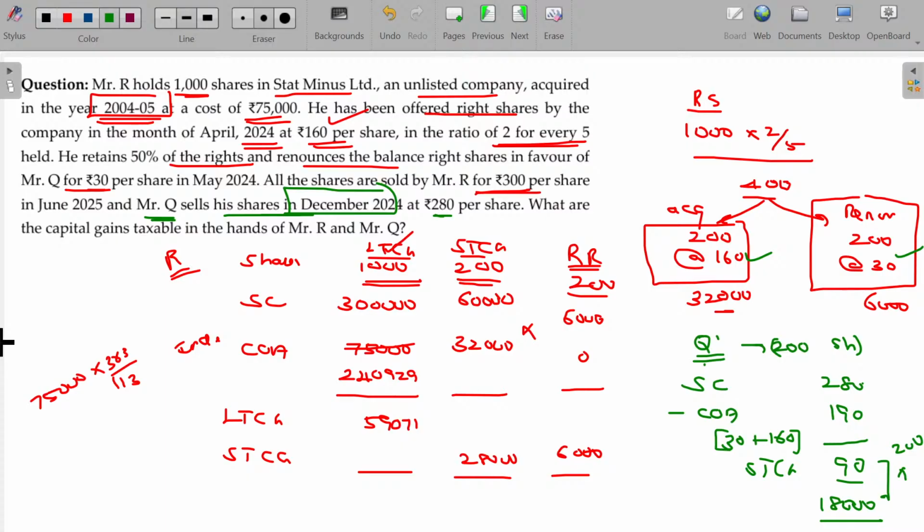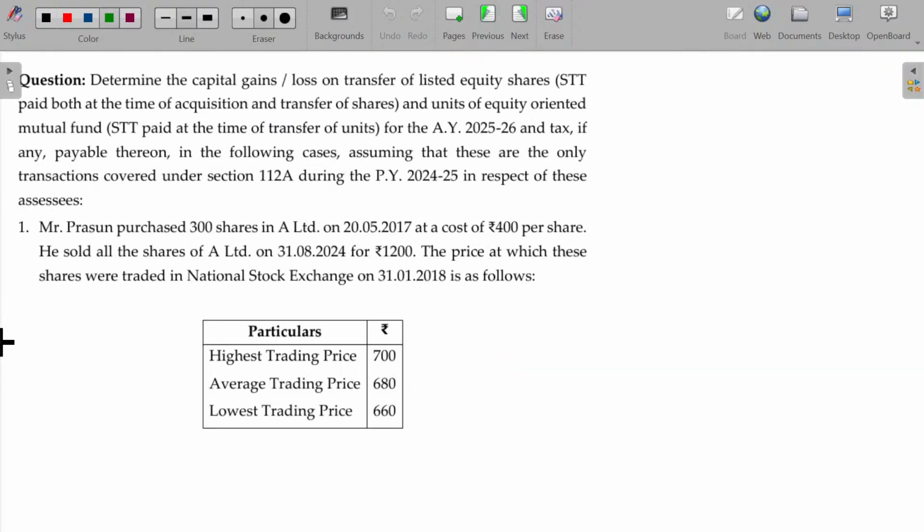Now, determine the capital gain or loss on transfer of listed equity shares. STT paid both at the time of acquisition and transfer of shares, and units of equity oriented mutual funds. So we have been given listed equity shares and an equity oriented fund also. For that also STT paid at the time of transfer. In case of units, you need to pay the STT only on transfer, not at the time of acquisition, because you are getting it allotted directly from the mutual fund company where you don't have the STT.